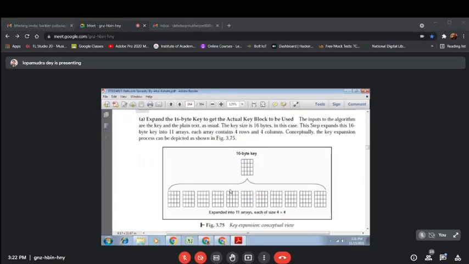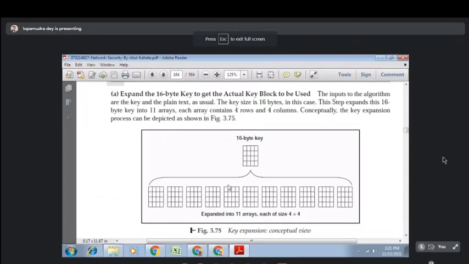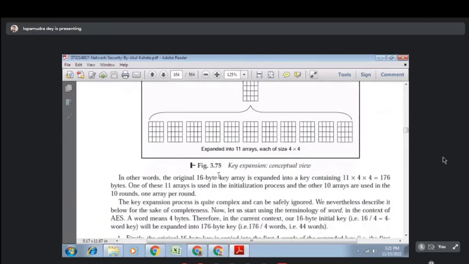How we will do the key expansion, we will discuss now. But please go through this diagram, because from this diagram you have the information that initially we have a 16 byte key, and from there we are generating 11 4x4 matrices that will be treated as the new keys for each of the rounds. So the original 16 byte key array is expanded into 11 arrays. Each contains 4 rows and 4 columns, that is 176 bytes. One of these 11 arrays is used in the initialization process, and the other 10 arrays will be used in 10 rounds.